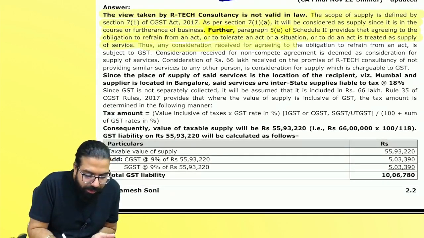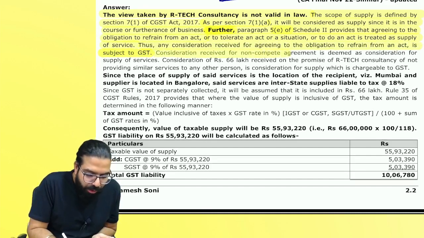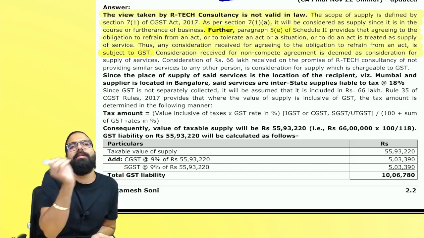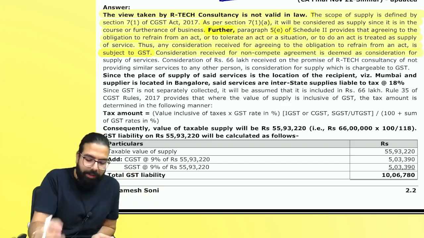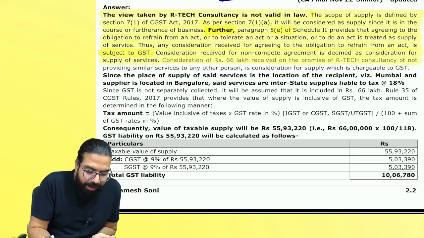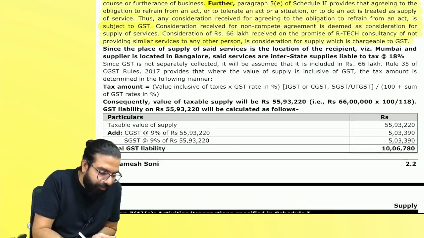Thus, any consideration received for agreeing to the obligation to refrain from an act is subject to GST. Are we clear, everyone? Consideration received for non-compete agreement means that you will not go ahead and give similar services to someone else. It's a non-compete agreement. Is what? Supply of service. Consideration of 66 lakh received by Artec for not providing similar service to another person is a consideration for supply and chargeable to GST.